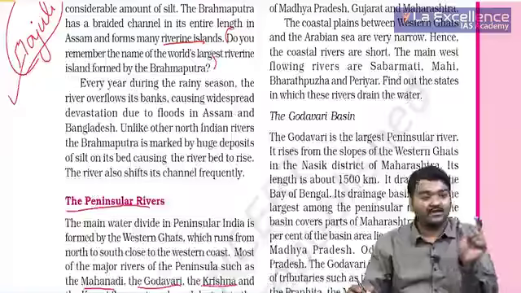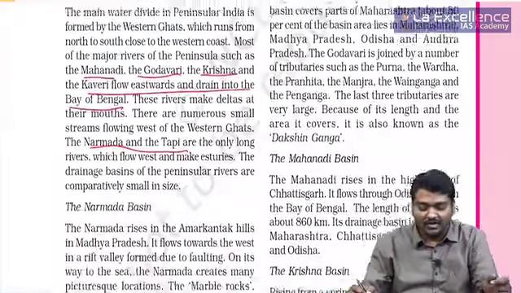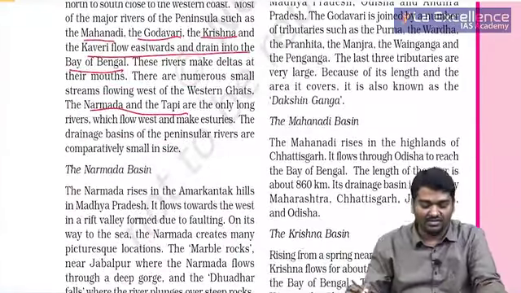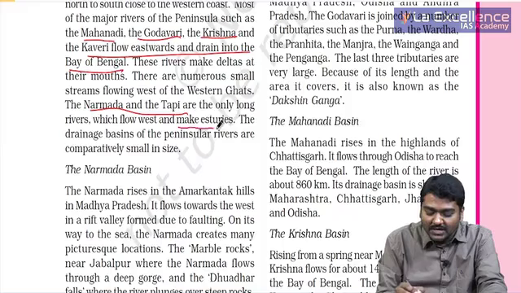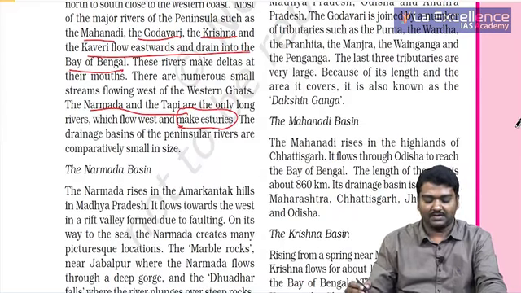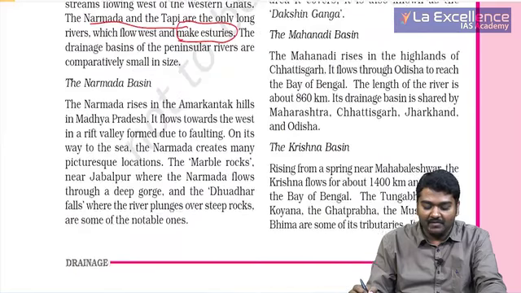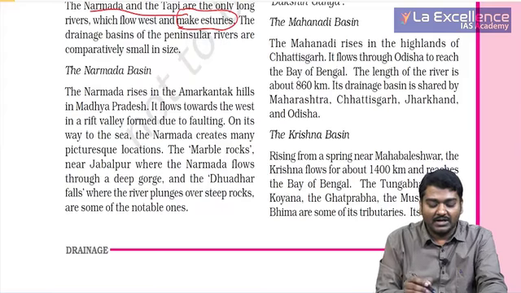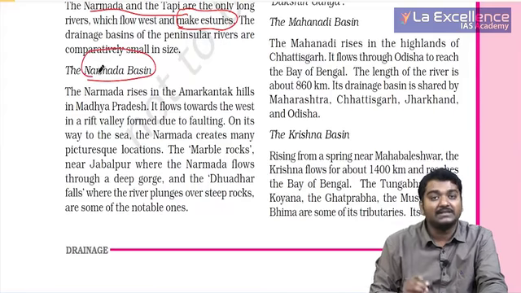And whenever the deltas are less, we usually call it estuaries, right? So can you see here? It is called estuaries. They are comparatively smaller in size. So let us talk about the Narmada basin.